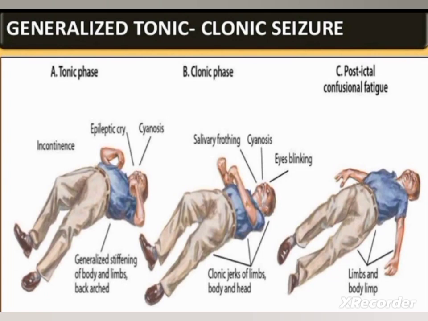Tonic-clonic seizure. The most common generalized seizure is tonic-clonic seizure, otherwise known as grand mal seizure. It is characterized by loss of consciousness and falling to the ground if the patient is upright, followed by stiffening of the body, that is the tonic phase, for 10 to 20 seconds, and subsequent jerking of the extremities, that is the clonic phase, for another 30 to 40 seconds.